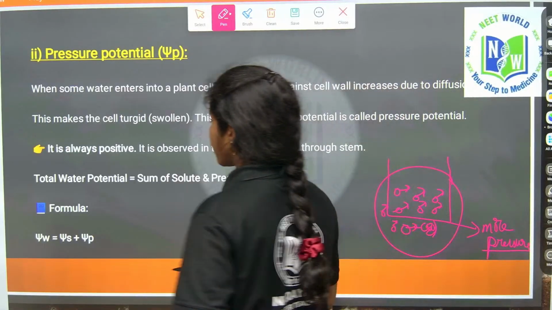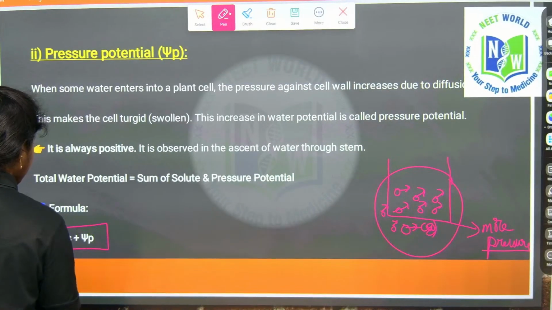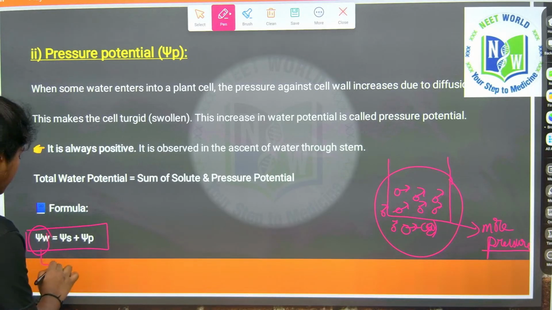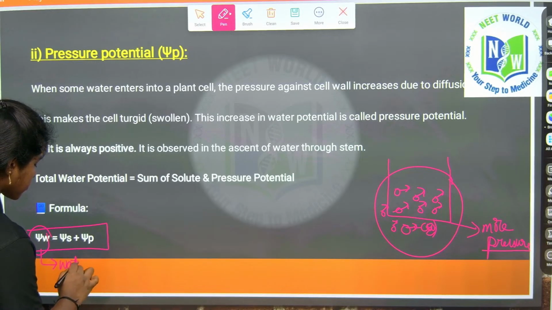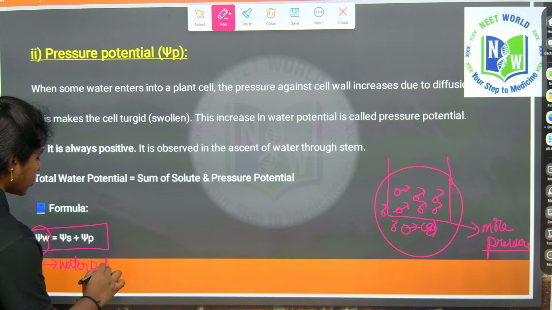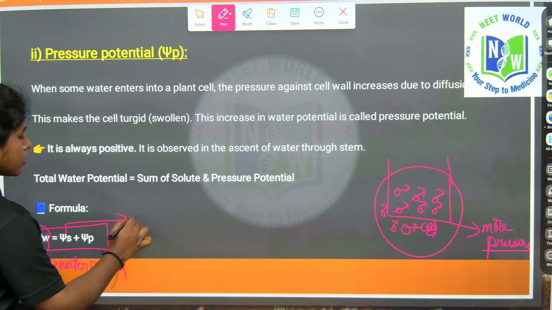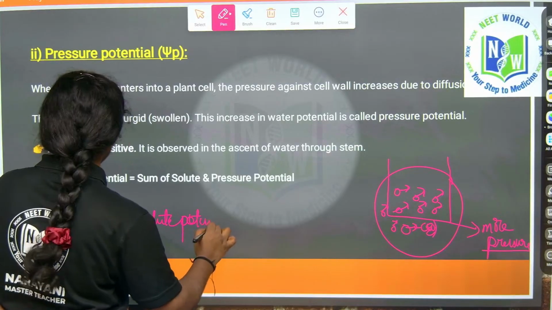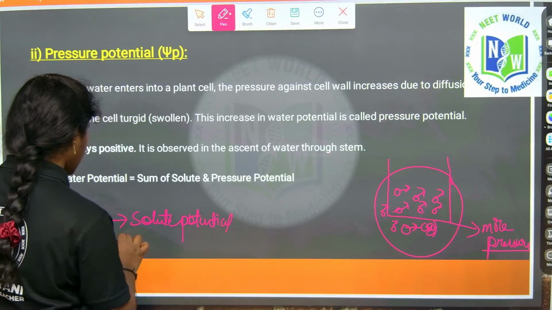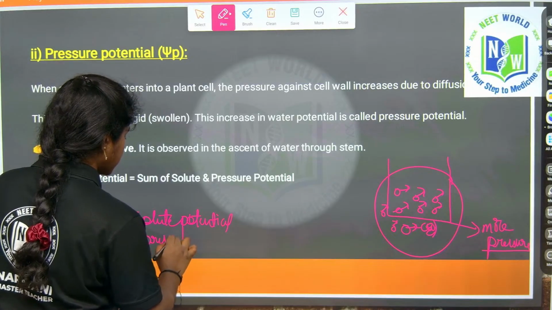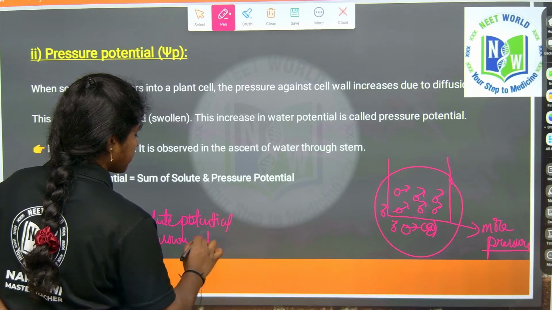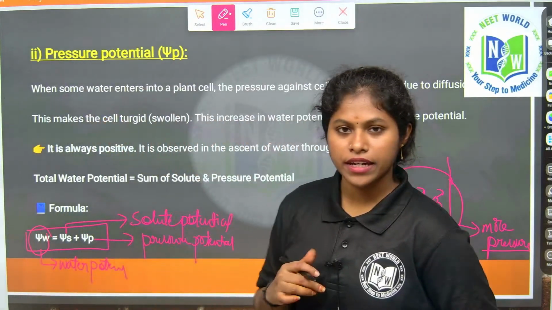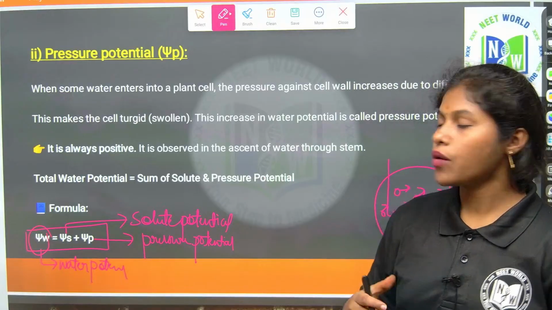The formula of the water potential is psi W equals psi S plus psi P. Psi W is the water potential, psi S is the solute potential, and psi P is the pressure potential. Got it? So this is what we discussed yesterday. Now let us see today's session.